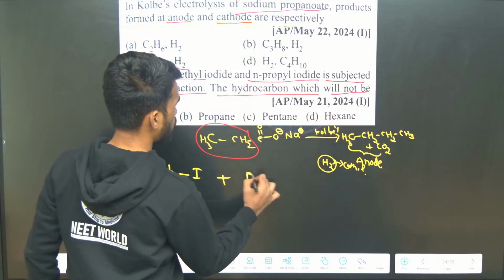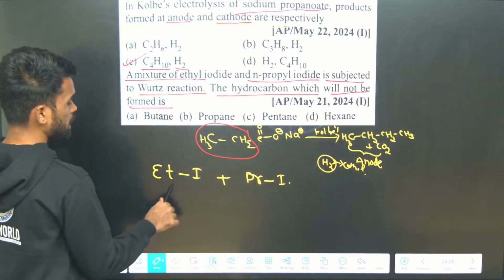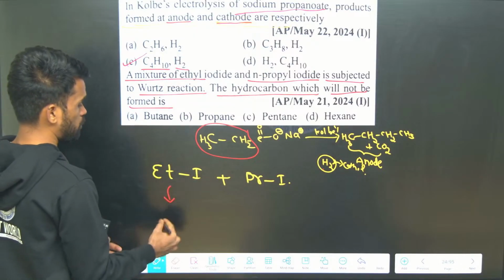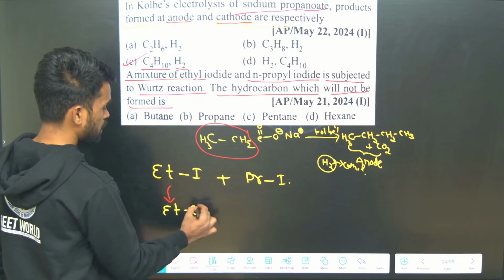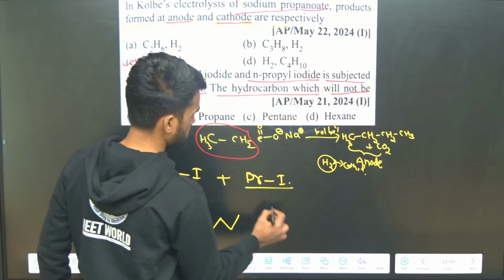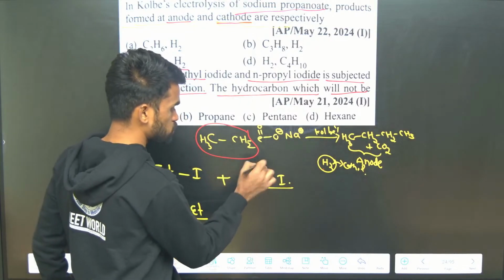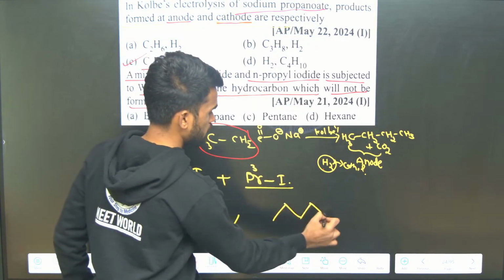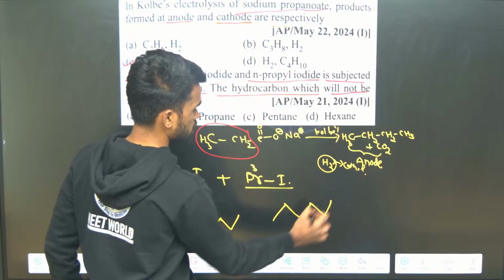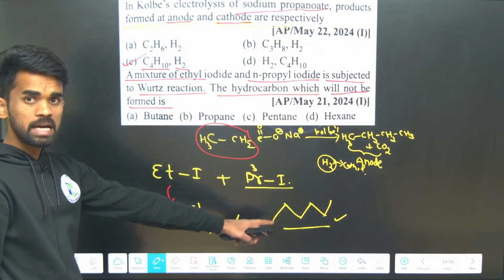When ethyl iodide undergoes self coupling, you will get butane. When propyl undergoes self coupling, 3 carbons doubled gives 6, so you will get a hydrocarbon with 6 carbons. You will get butane and hexane.